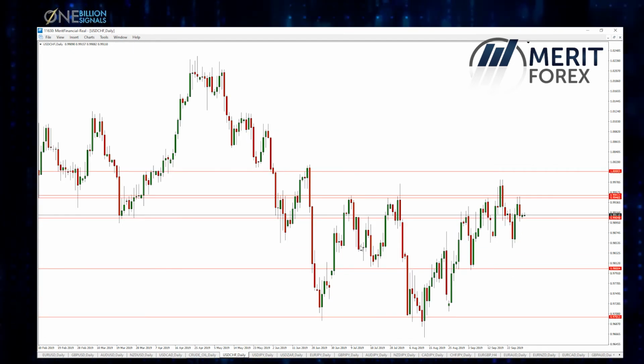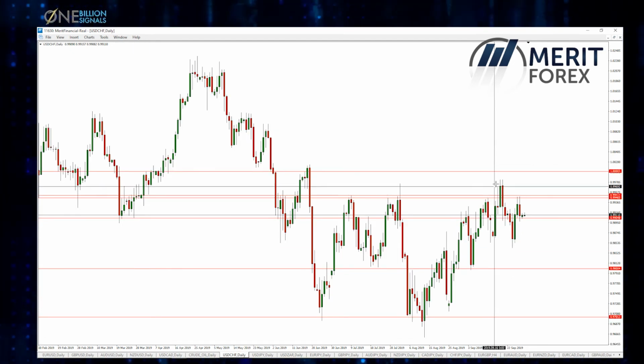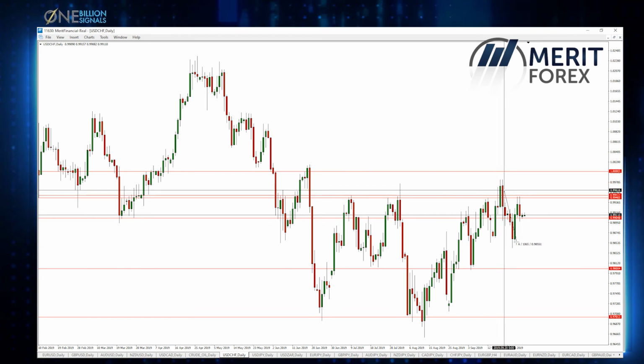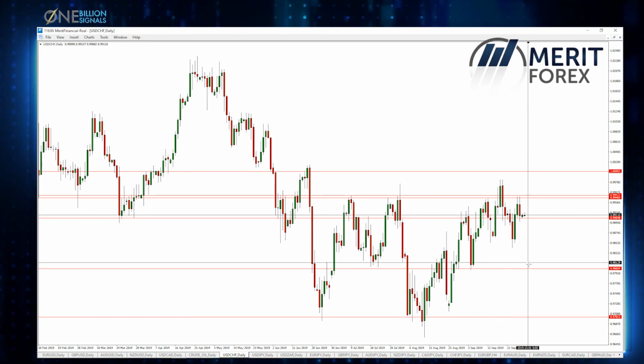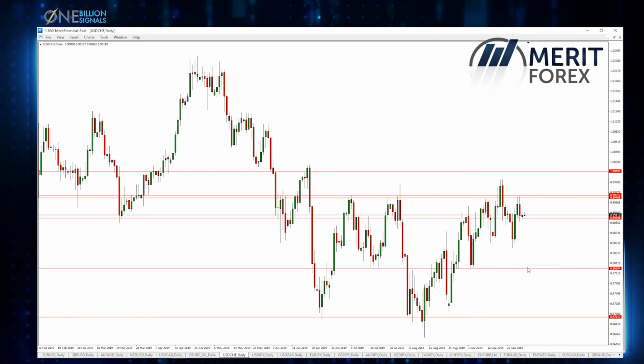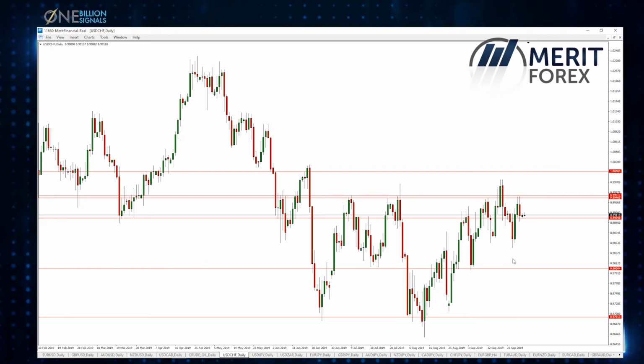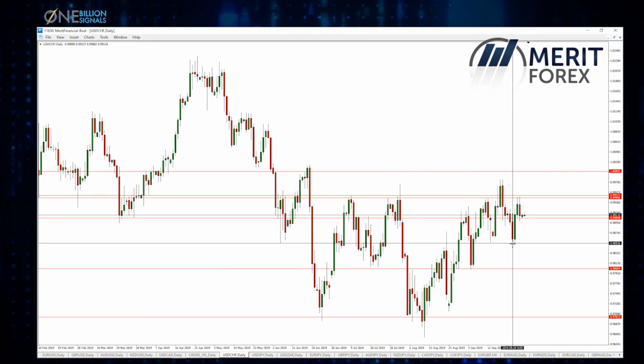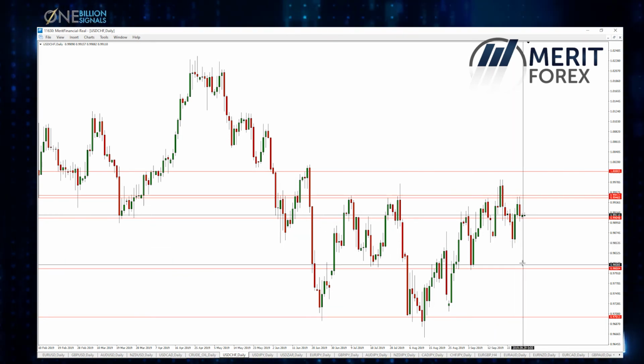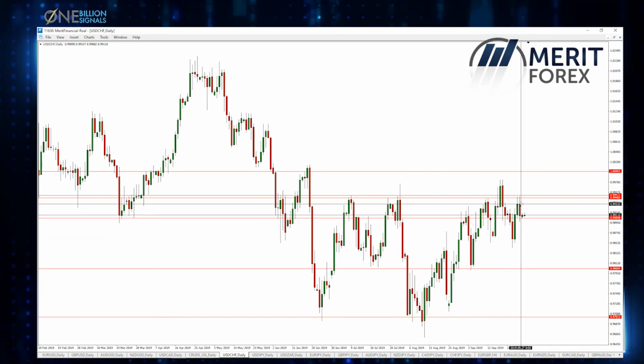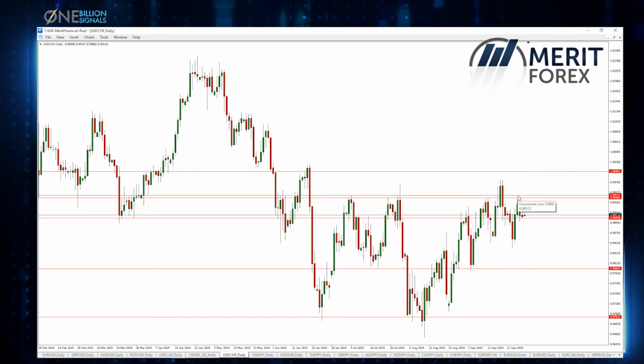USD Swiss, this is an interesting one. So we saw drop of the USD Swiss as we expected. We expected to see test of the next support 0.98 and round number. USD Swiss franc is testing the round numbers pretty well, as you can see, but didn't manage to test the support. Retraced back in order to test the resistance once again,